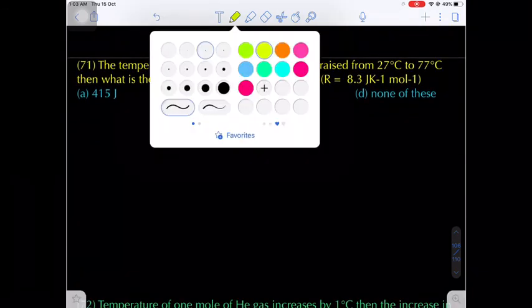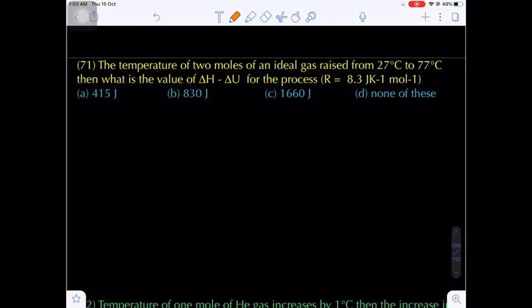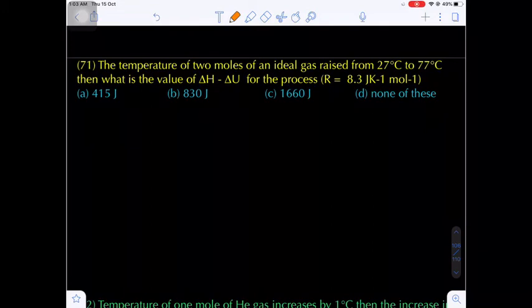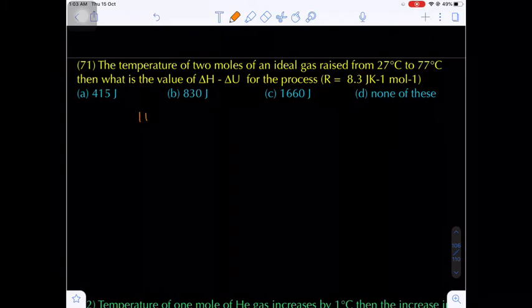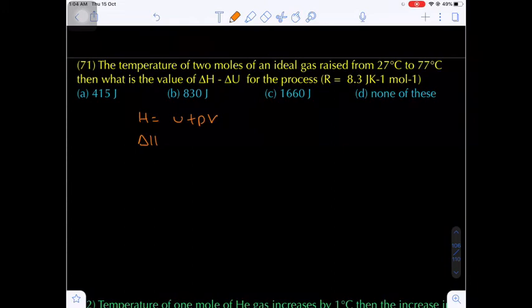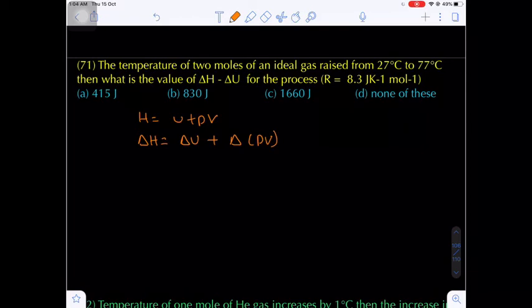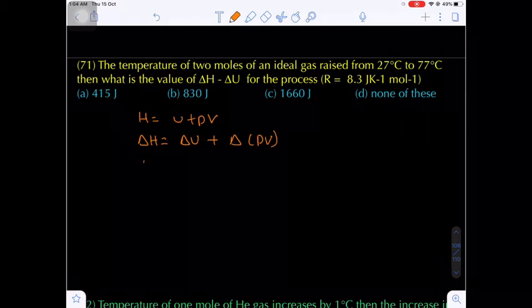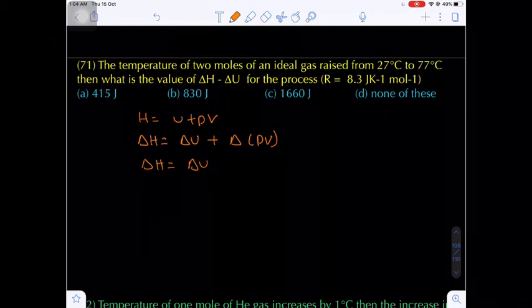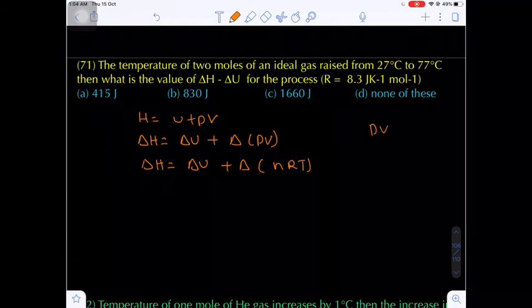Now question number 71. The temperature of 2 moles of an ideal gas is raised from 27 degrees to 77 degrees. Then what will be the value of del H minus del U? Now you see H is equal to U plus PV. So del H is equal to del U plus del PV. Instead of PV, I can write nRT, that means the ideal gas equation, PV is equal to nRT.